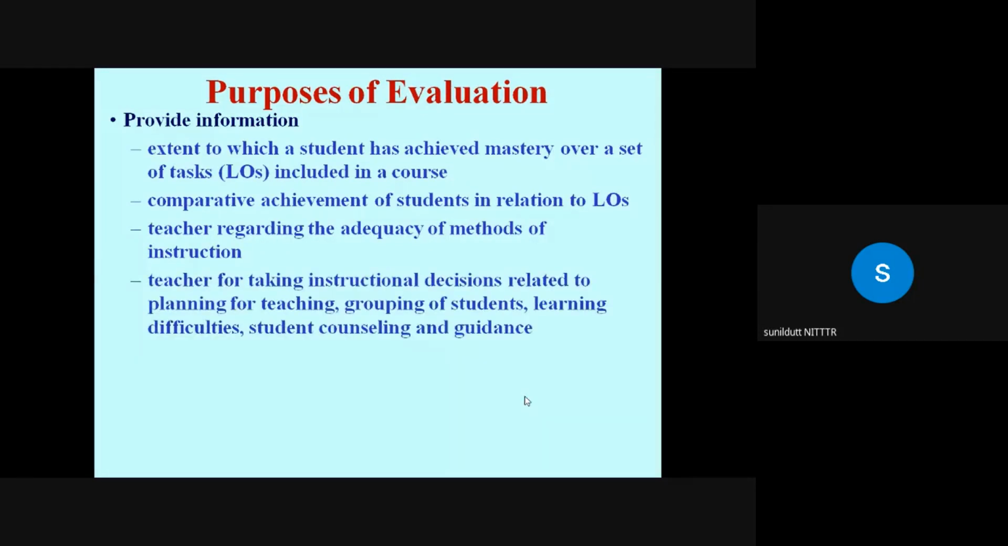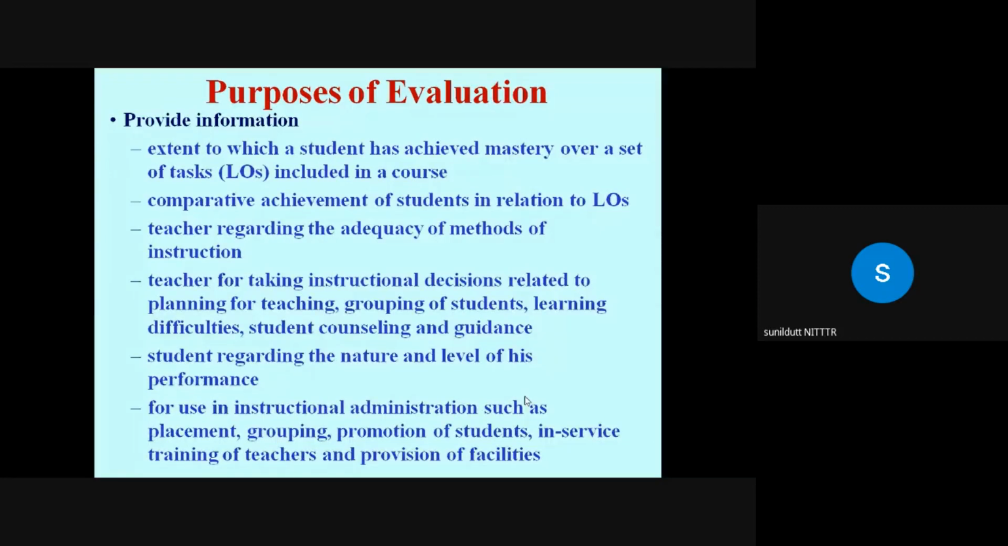It also provides information to the teacher for making various decisions related to instruction, instructional planning, grouping of students, learning difficulties, student counseling and guidance. And it also provides information to the student in respect of the nature and level of his performance. And the information can be used by the administration for placing the student, or for grouping the students, or for promoting the student, or even for providing in-service training to the teachers.